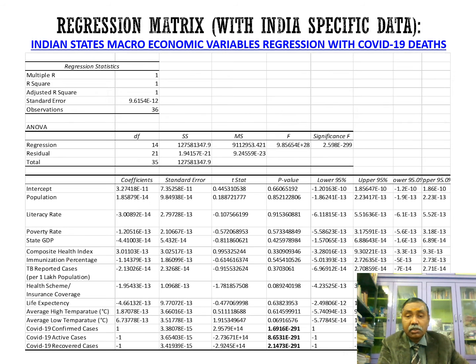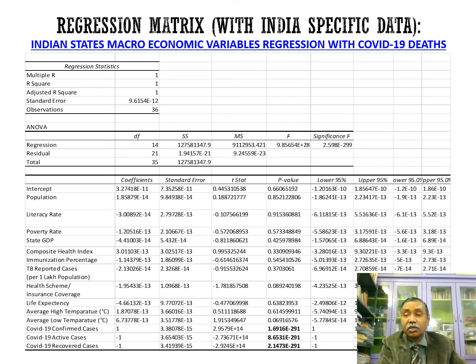Let's move on. This is the regression. The regression indicates that I was expecting a significance value less than 0.05. The average low temperature came to 0.06, which means it has a little bit of impact on COVID-19 days. But with respect to GDP and population, there is no effect on the COVID-19 days with respect to regression.